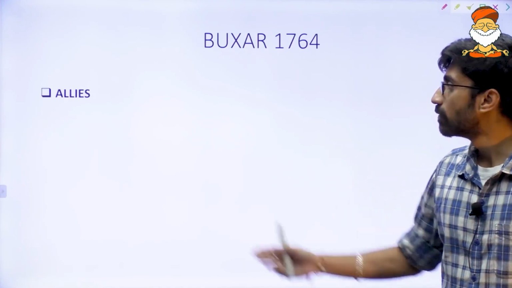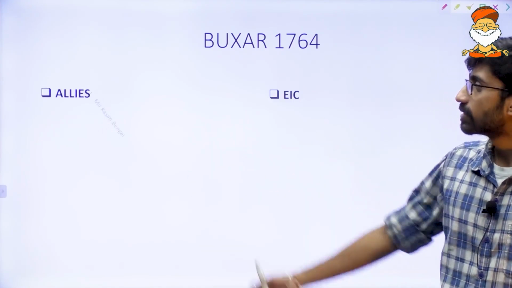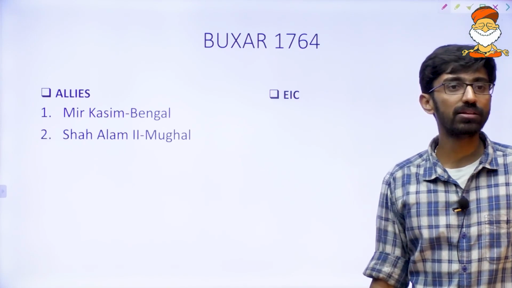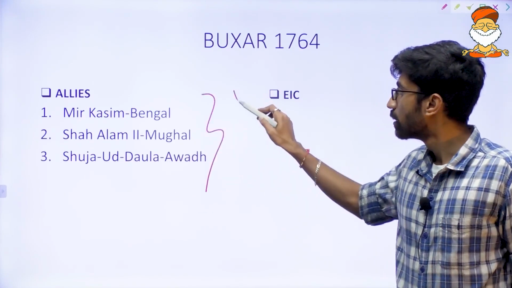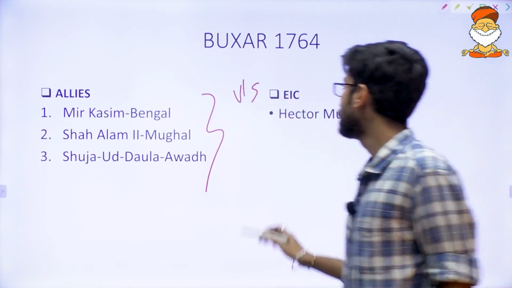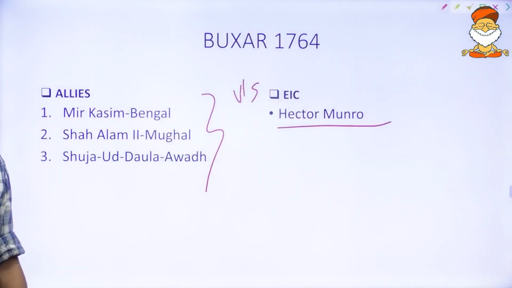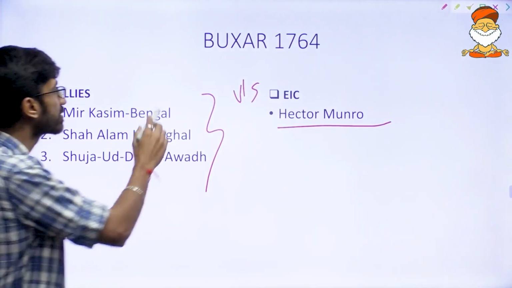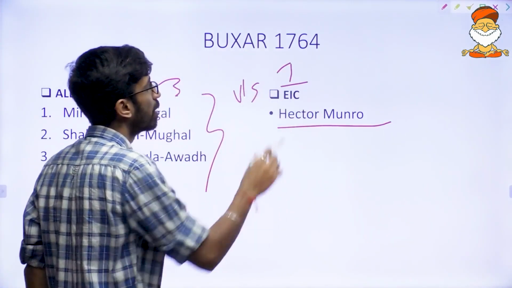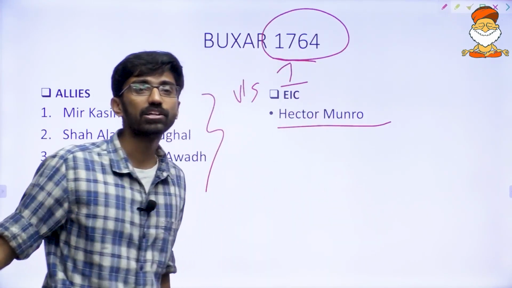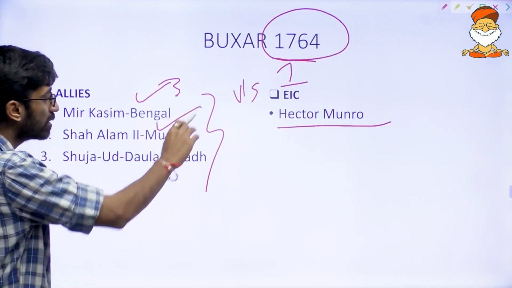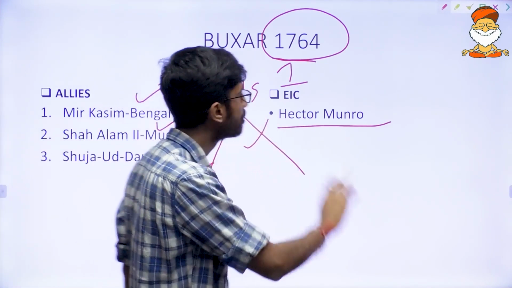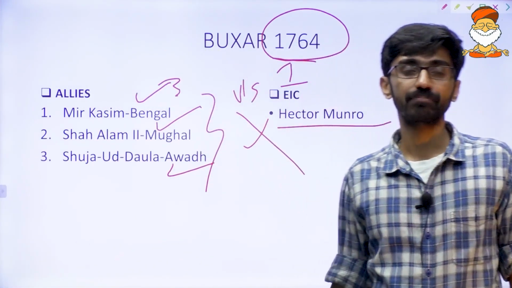Now, Mir Qasim took help from certain people. He got help from his allies, that is Shah Alam II of the Mughals, and Shujauddaulah of Awadh. These 3 persons were against the East India Company, which was led by Hector Munro. Now 3 versus 1. But by 1764, Britishers were too powerful. Even the combined army of Bengal, Mughals and Awadh could not defeat the East India Company.